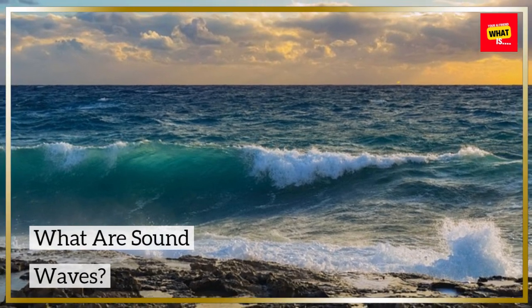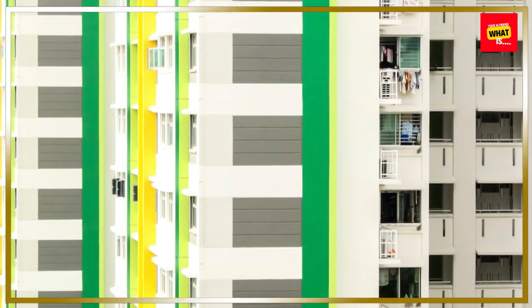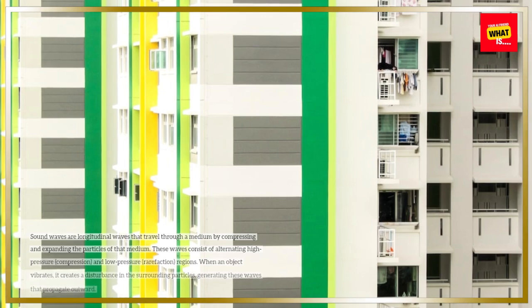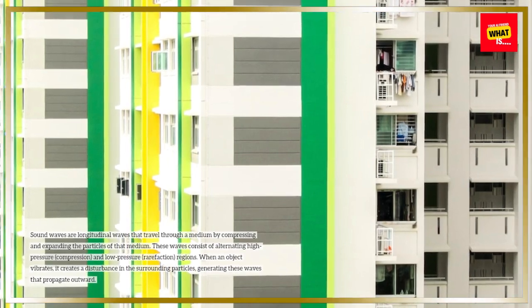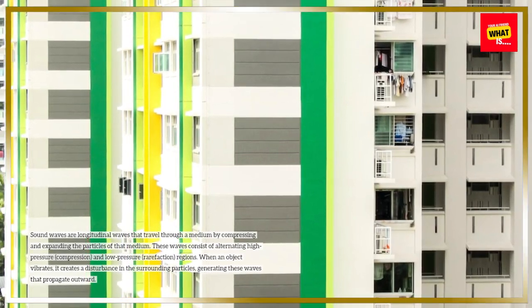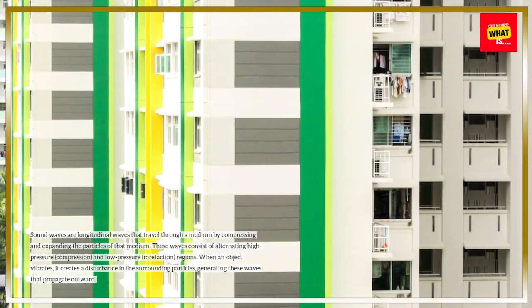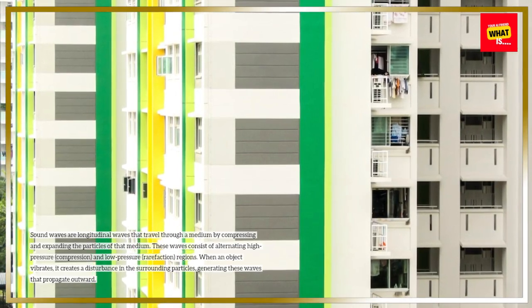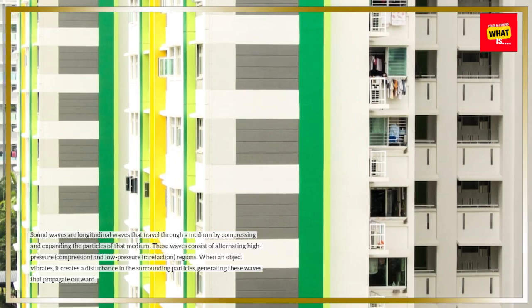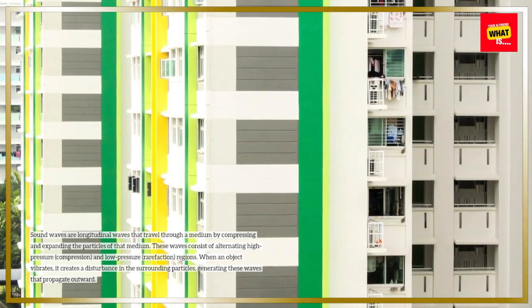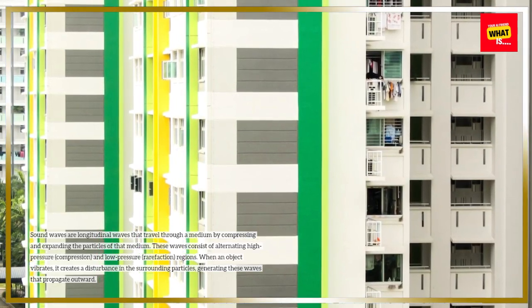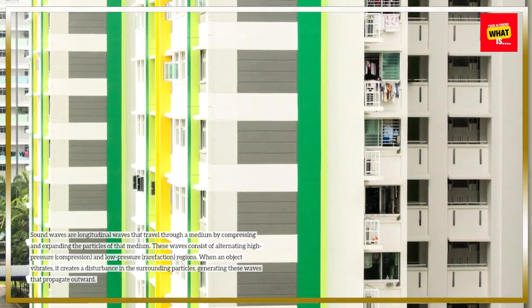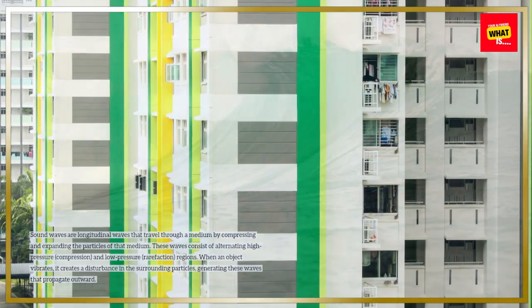What are sound waves? Sound waves are longitudinal waves that travel through a medium by compressing and expanding the particles of that medium. These waves consist of alternating high-pressure (compression) and low-pressure (rarefaction) regions. When an object vibrates, it creates a disturbance in the surrounding particles, generating these waves that propagate outward.